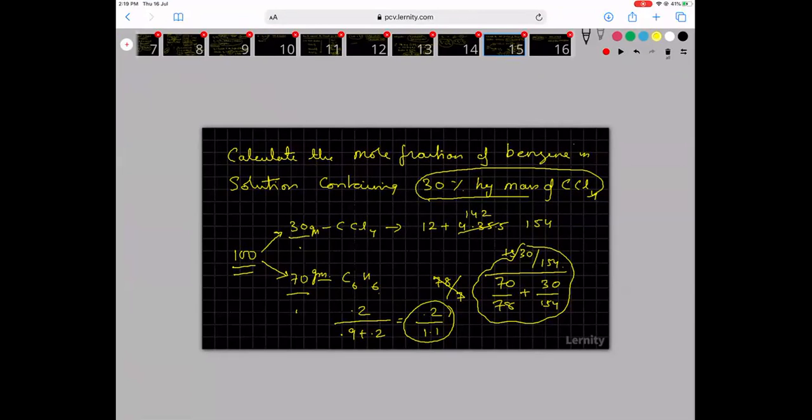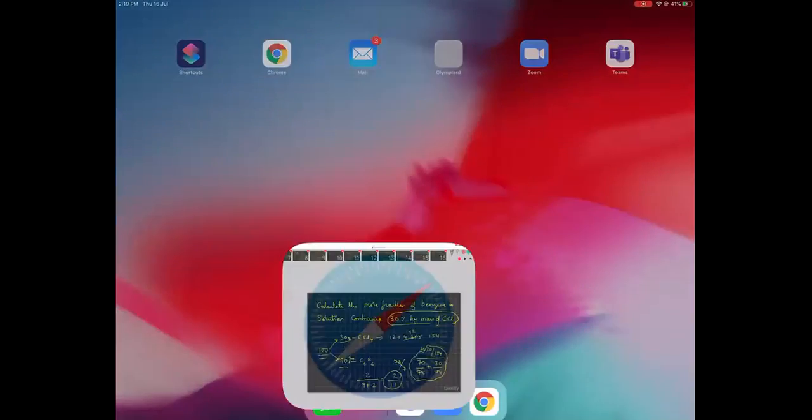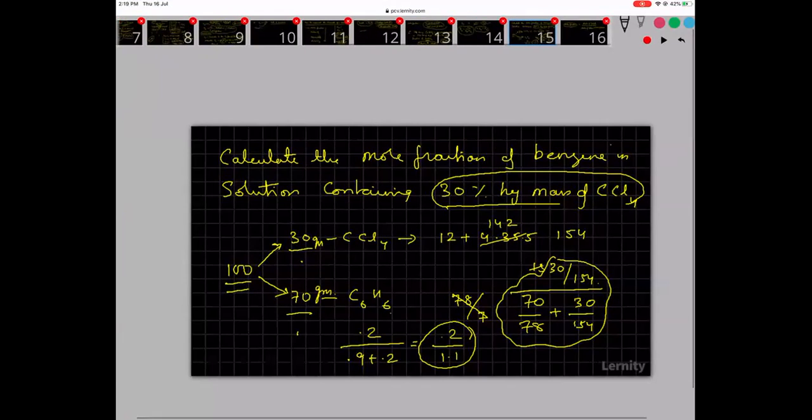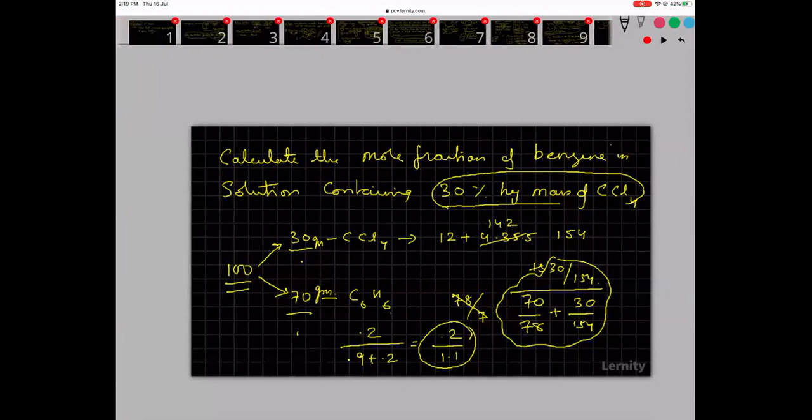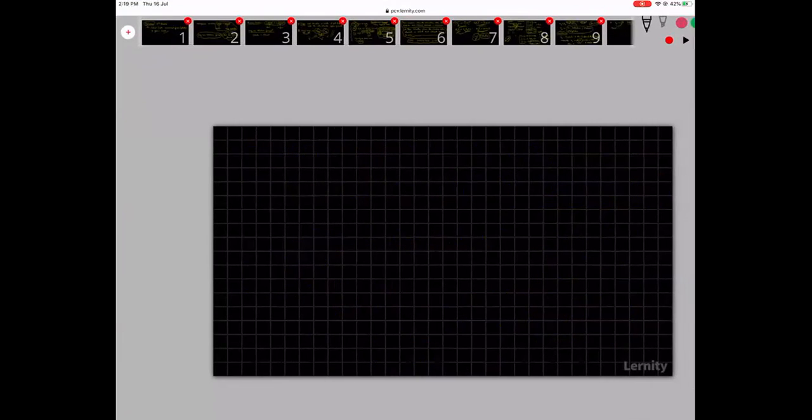So it should be 1 minus that much. For the mole fraction of benzene, you got the mole fraction of carbon tetrachloride as 0.1818. So 1 minus 0.1818 will become 0.82. So 0.82 will be the mole fraction of benzene.